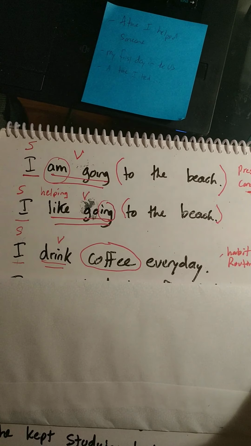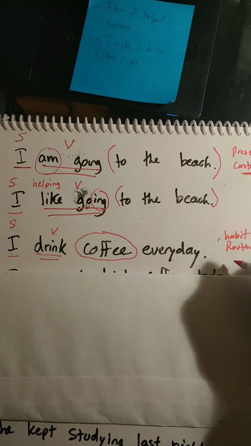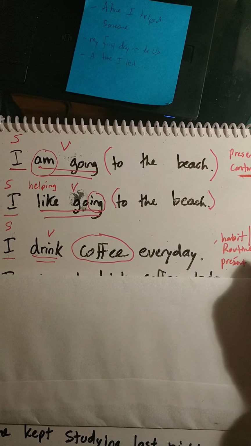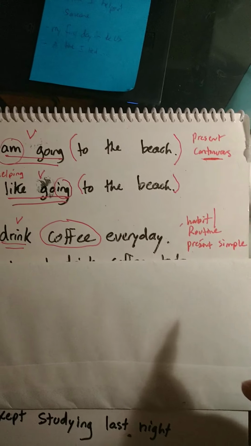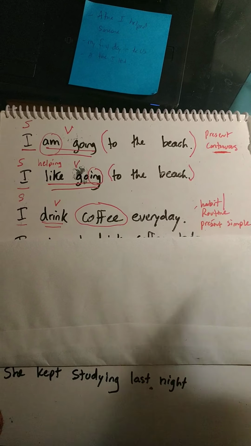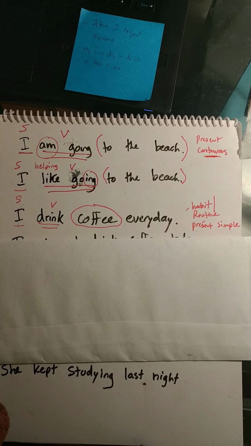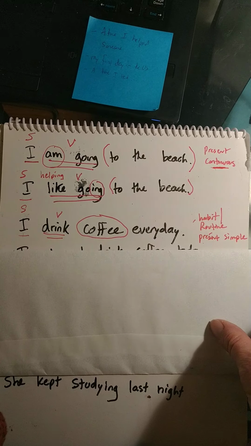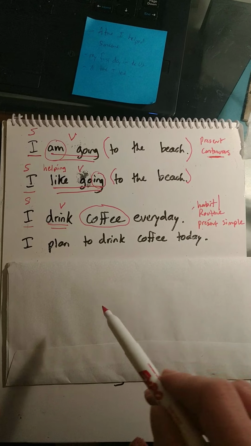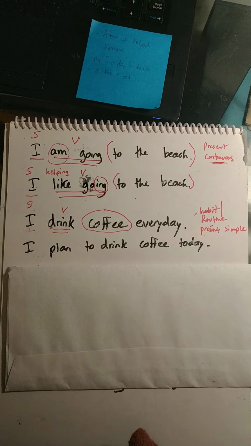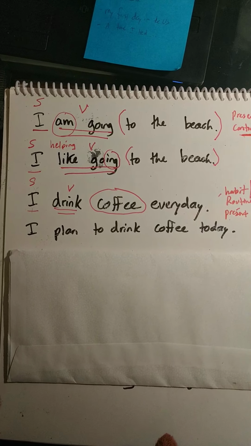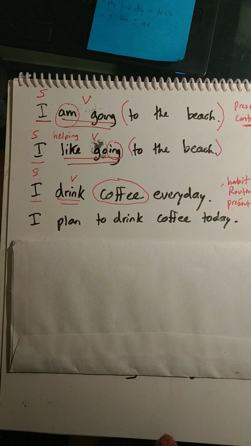And this is called present simple. Okay, so present simple, we studied this. Happens every day or once a week or twice a week, right? All right, let's look at the next one. I plan to drink coffee today. All right, so here we have, first I'm going to ask you if this is a gerund or an infinitive.